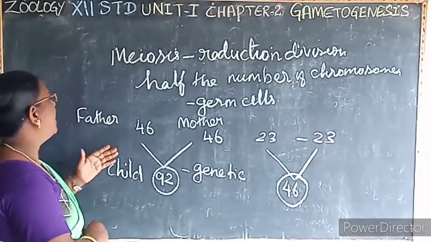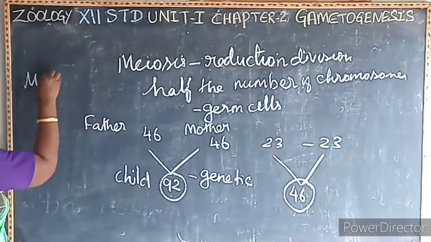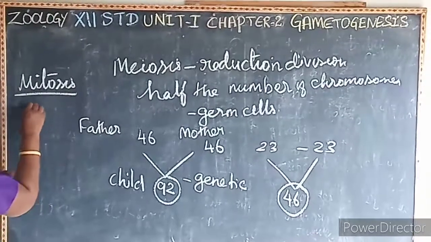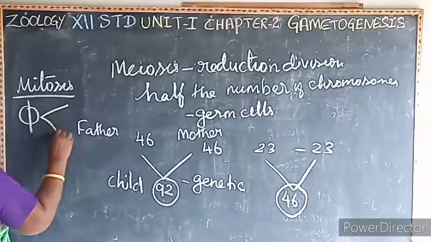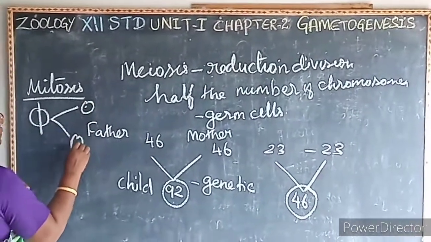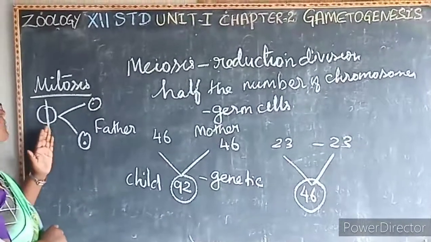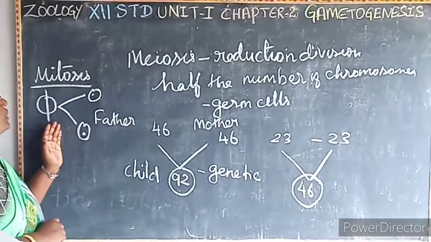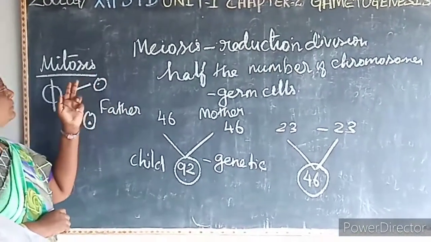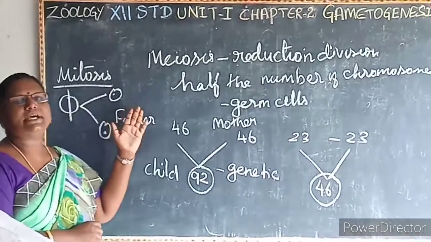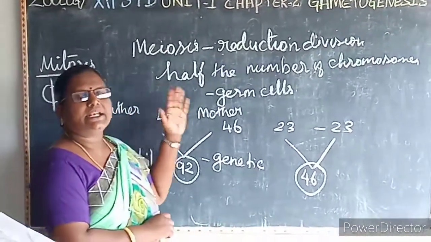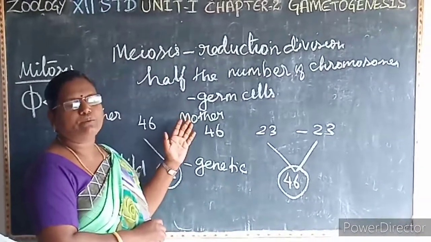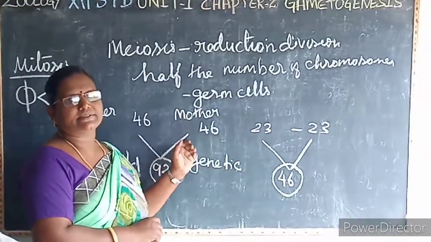Whereas mitosis takes place in the body cells. A single cell divides into two with an equal amount of chromosomes. There is no reduction division. First you must know what meiosis is and what mitosis is. Meiosis is a reduction division. It reduces the number of chromosomes by half. It takes place in the germ cells.